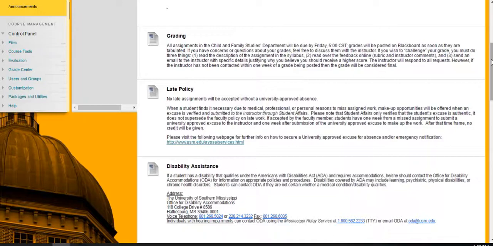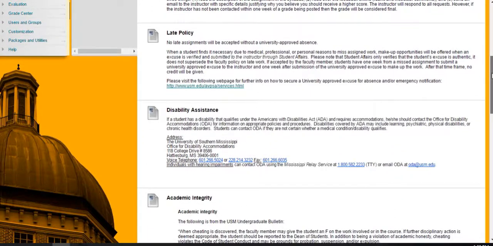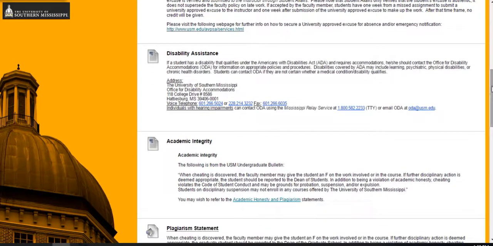You have to go to the Student Affairs office and provide documentation, and then they can let me know if your absence is excused, and then that is the only way to be able to turn in late assignments. So basically you have to be having an emergency or something serious going on in order to turn in anything late. And then here's some information about the Office for Disability Accommodations.